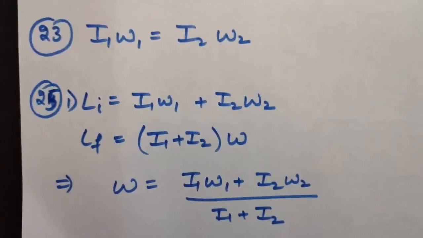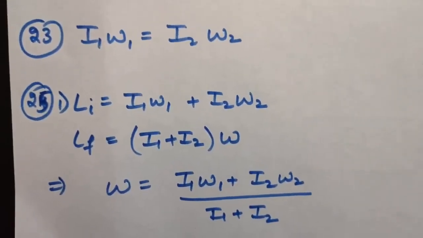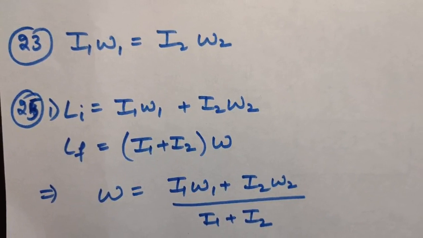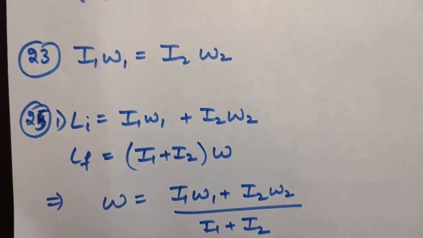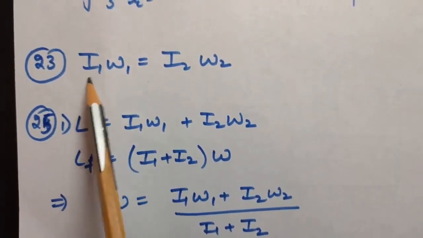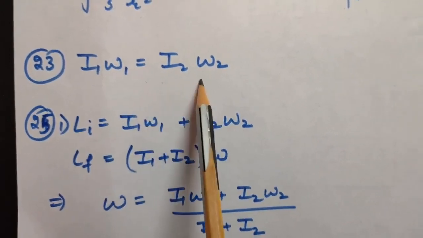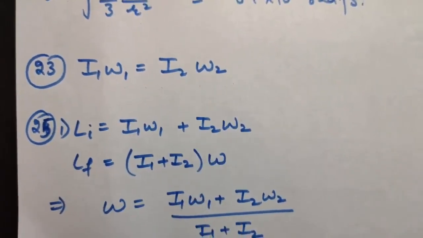In question number 23, I am just giving you a hint. Conservation of angular momentum will be used, and as you know, conservation of angular momentum is I1 omega 1 equals I2 omega 2. So just use this, and you will easily get the answer.